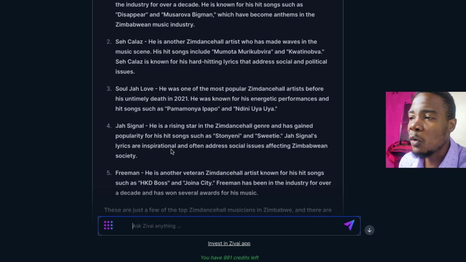And you guys can also go and use it and support local, right? So that is the ZIVAI AI app in a nutshell. What do you guys think? Do you think it is a bright future for Zimbabwean techies?